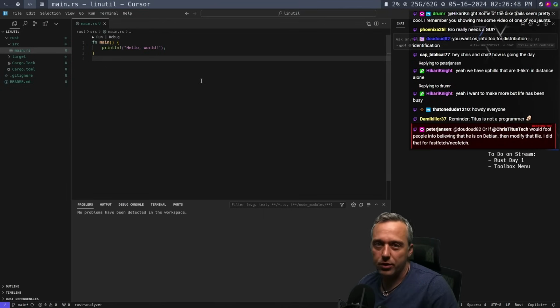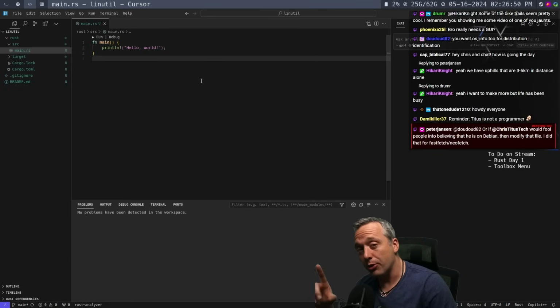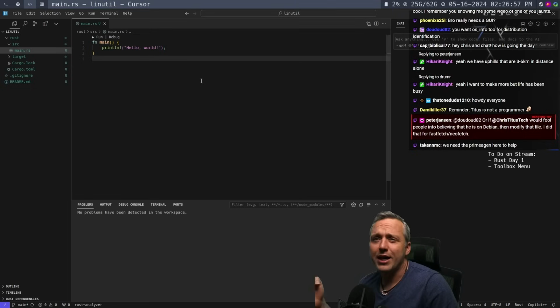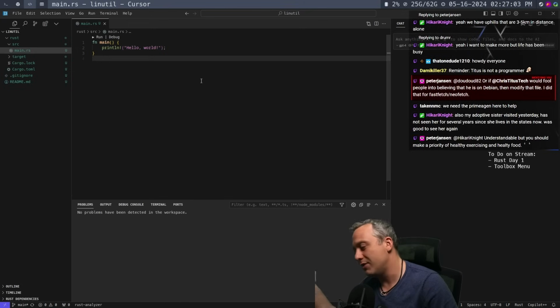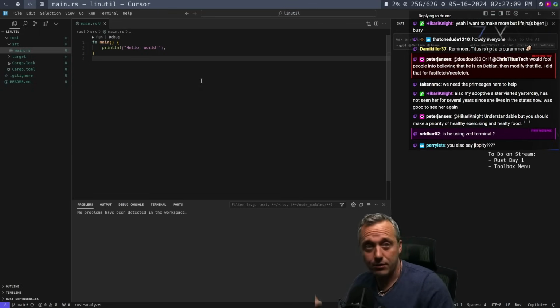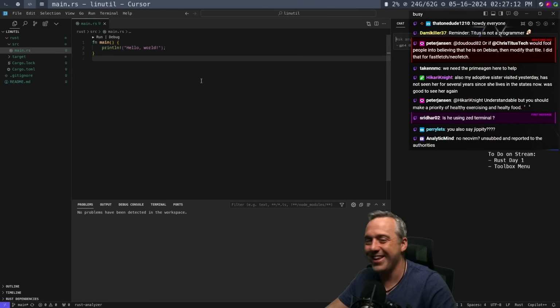I don't want to be messing with NeoVim because NeoVim's for people who actually know what they're doing. And right now, I don't even know how to build. Well, I know how to build Rust now, but you get the idea. We still have a lot of experimenting to do, and I don't want to mess with customizing and doing the LSP for Rust. We're just not ready for that, or at least I'm not yet. Maybe in a couple years.